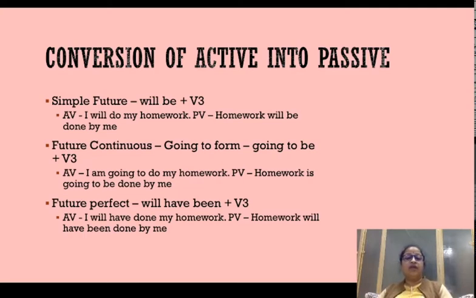So yeah, will do will become will be done. Going to do is going to become is going to be done. Will have done is going to become will have been done by me.